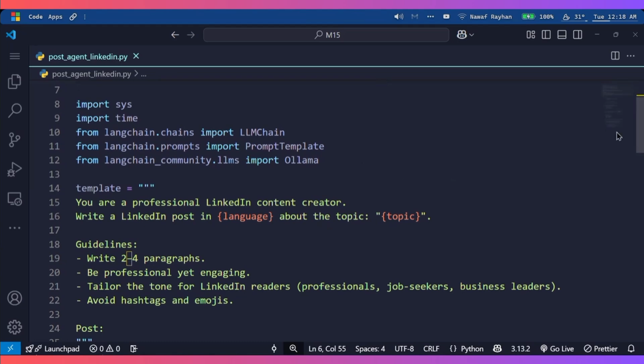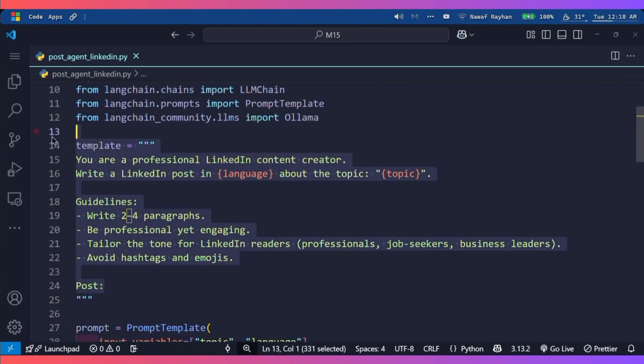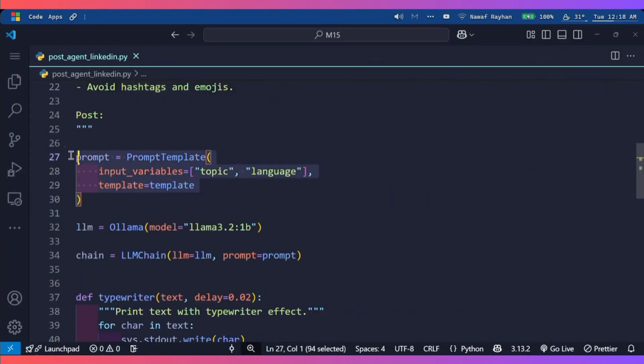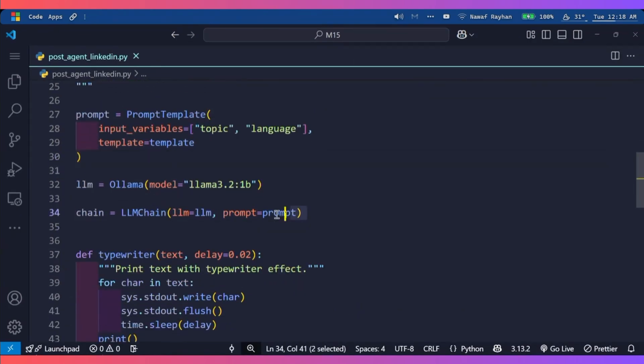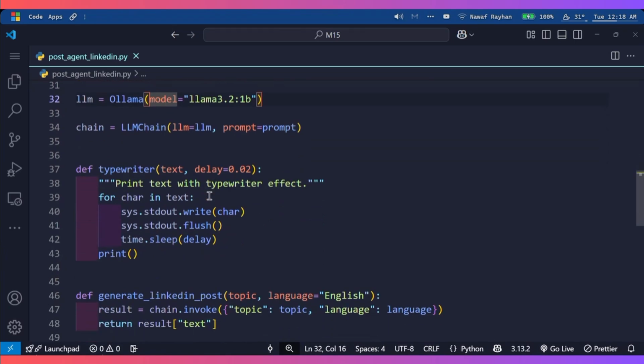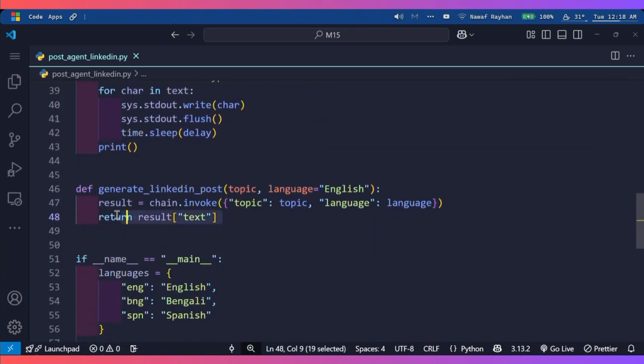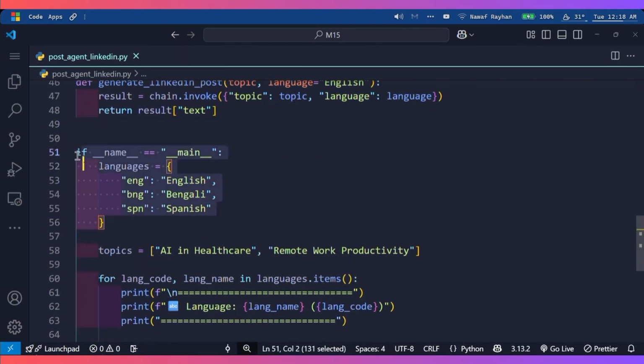After that we have given a prompt to the model, we have given the role, style of the post that it will generate. I have chosen a small model. I used Llama 3.2, 1 billion parameters model to make it run fast. I also added a typewriting functionality when it generates the output.